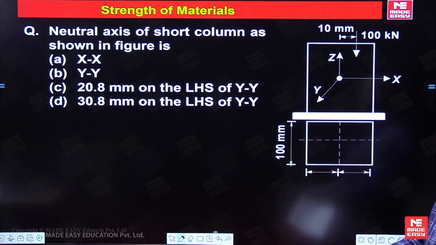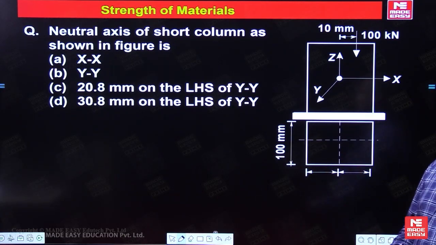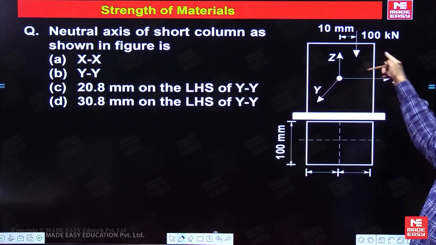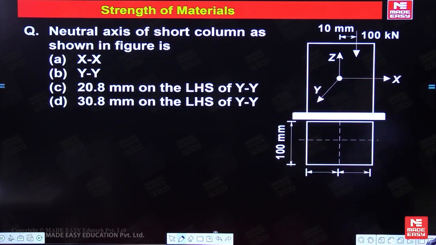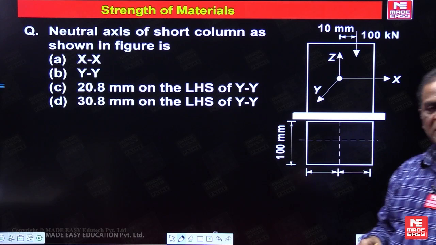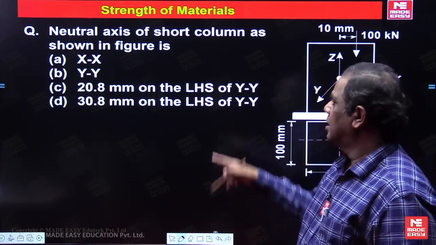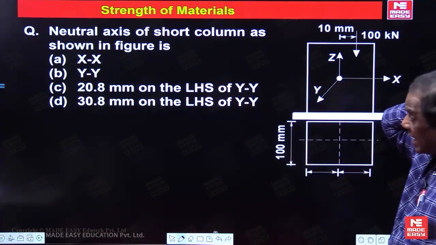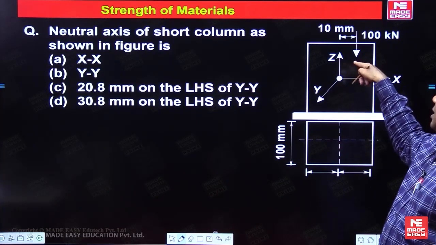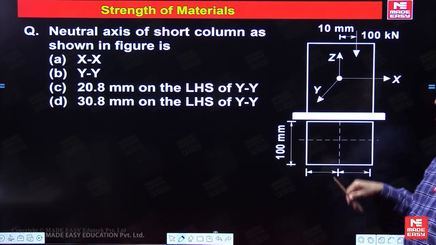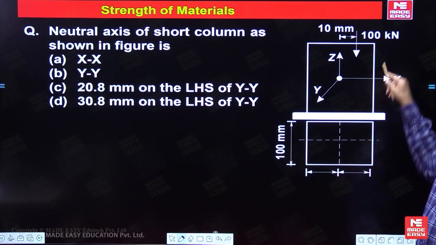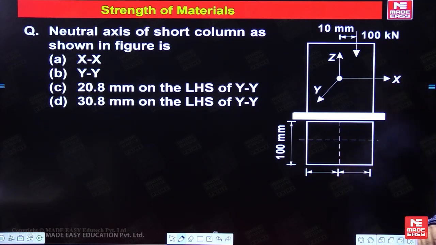So, columns questions. A short column is given. Short column means there is no buckling. Now you have to find out the neutral axis of the short column shown in the figure. This column is subjected to an eccentric axial compressive load. The eccentric axial load is 100 kilonewton. Eccentricity is 10.